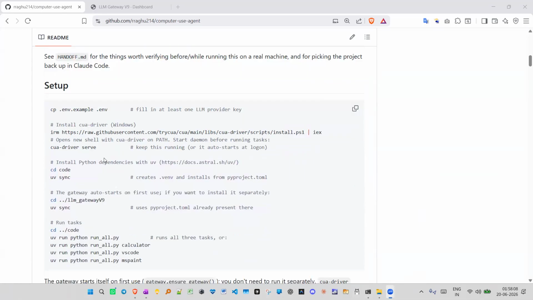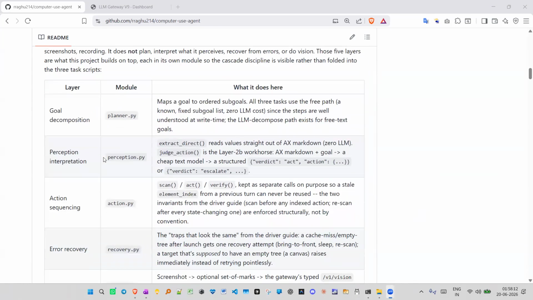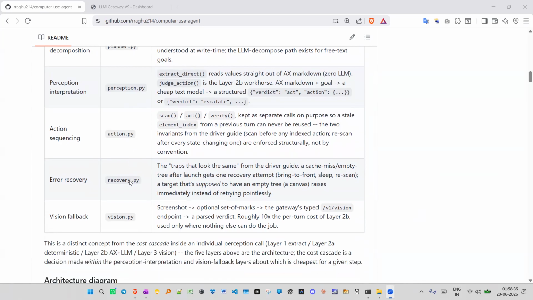So basically, we follow five architecture layers, and we always use the cheapest layer that gets the job done. It starts with goal decomposition, breaking the goal into steps. There's no LLM involved, it's free. Then perception 2A reads the accessibility tree directly, zero LLM cost again. Then there's perception 2B, the accessibility tree plus cheap LLM judgment.